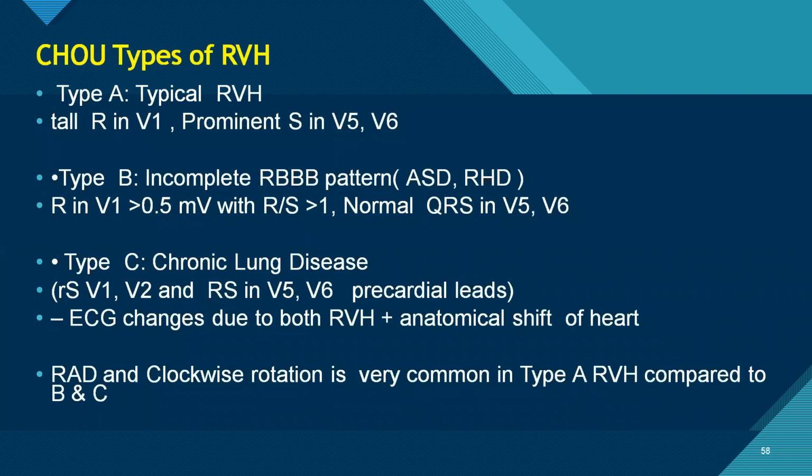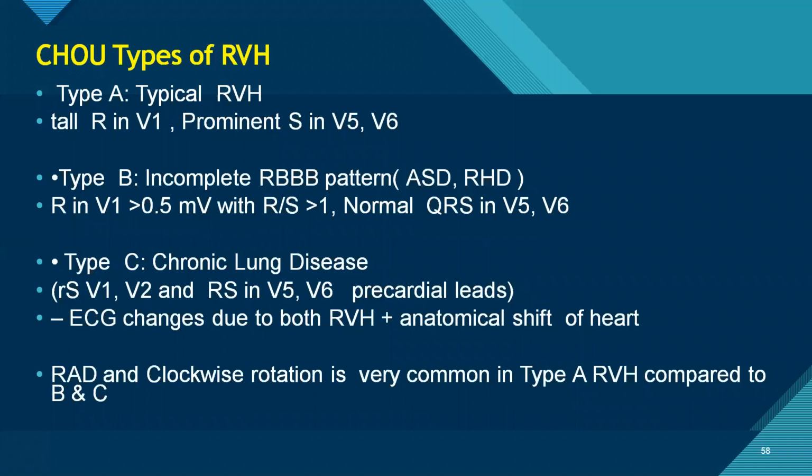This is also the type of RVH. In type A, it's typical RVH, which has a tall R in V1 and prominent S in V5, V6. In type B, incomplete RBBB or RSR', where R in V1 is more than 0.5 millivolts, R to S is more than 1, and a normal QRS in V5, V6. In type C, chronic lung disease, there is an rS pattern in V1 and V2, and a capital RS pattern in V5, V6.